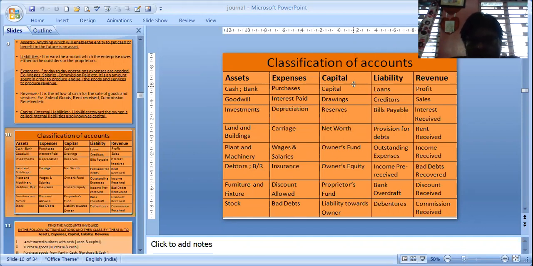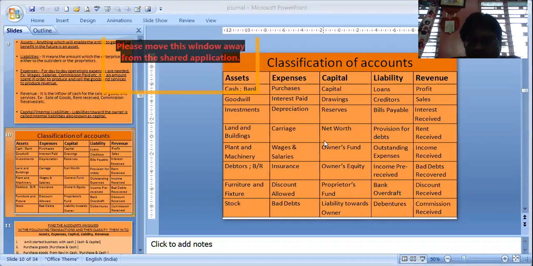Then capital. Capital is towards the owner, whatever liability is there: capital, drawings, reserves, net worth, owner's fund, owner's equity, proprietor's fund, liability towards owner. Then liability, that is the outsider's liability of the business: loans, creditors, bills payable, provision for debts, outstanding expenses, income pre-received, bank overdraft and debentures.